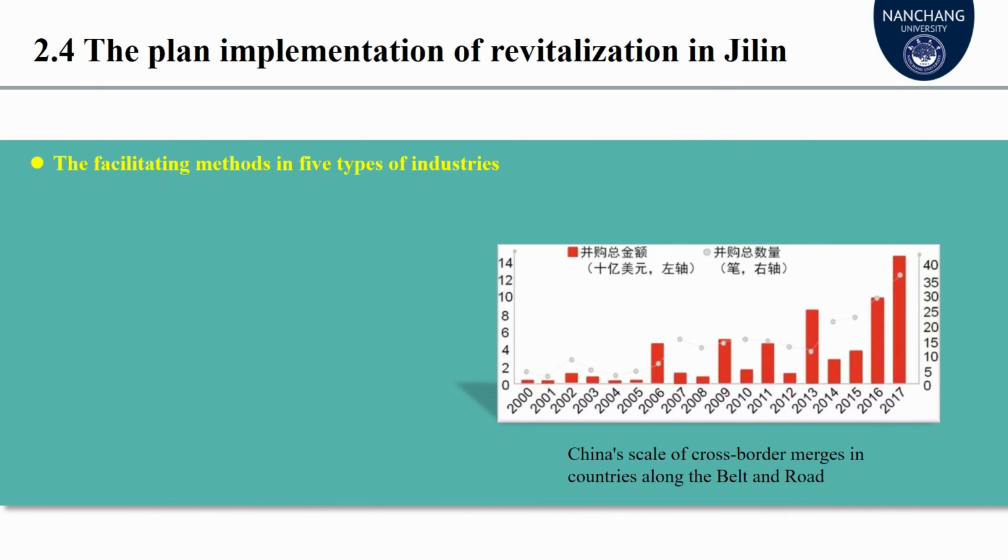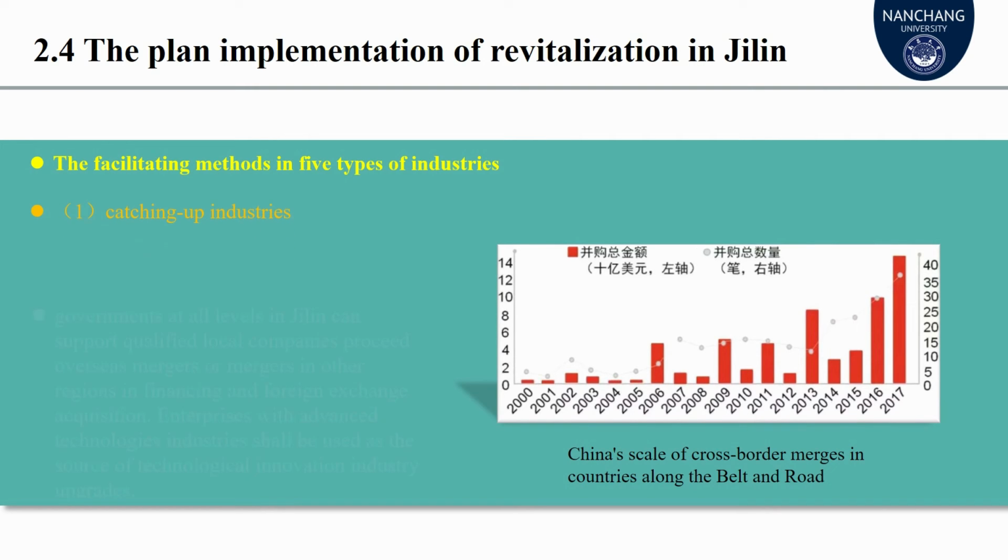Fully exploit facilitating methods for catching up industries, leading-edge industries, comparative advantage losing industries, short innovation cycle industries, and strategic industries to give full play to the advantages of Jilin's economic structure transformation and upgrading.